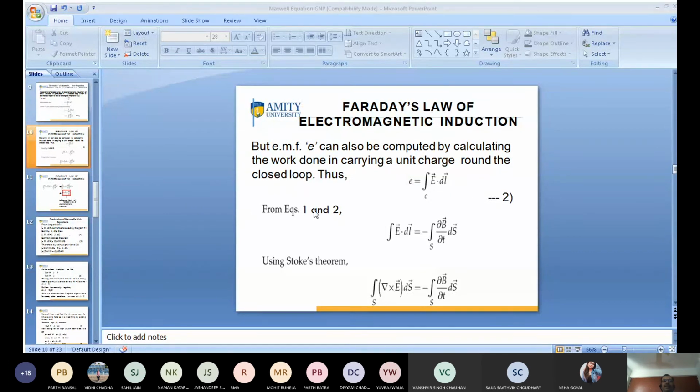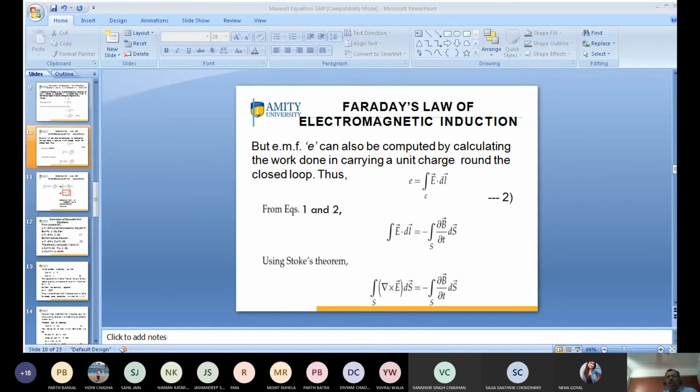So this is equation 1 and 2. We can write here that the closed integral of E dot dl is equal to minus del by del t. This is the left hand side, the line integral. So I can use the Stokes theorem. Stokes theorem is used to convert line integral to surface integral. When I use the Stokes theorem, this comes as del cross E into ds. We have converted line integral to surface integral.